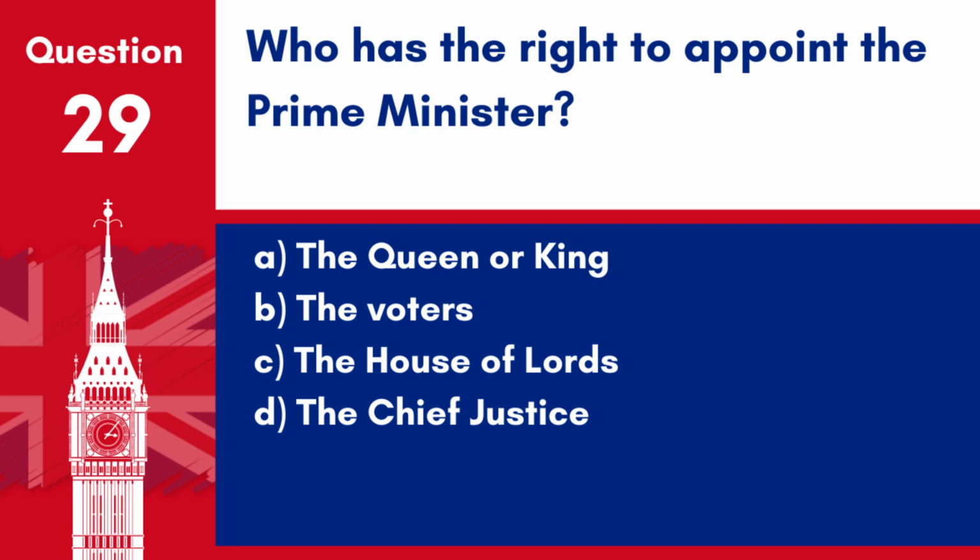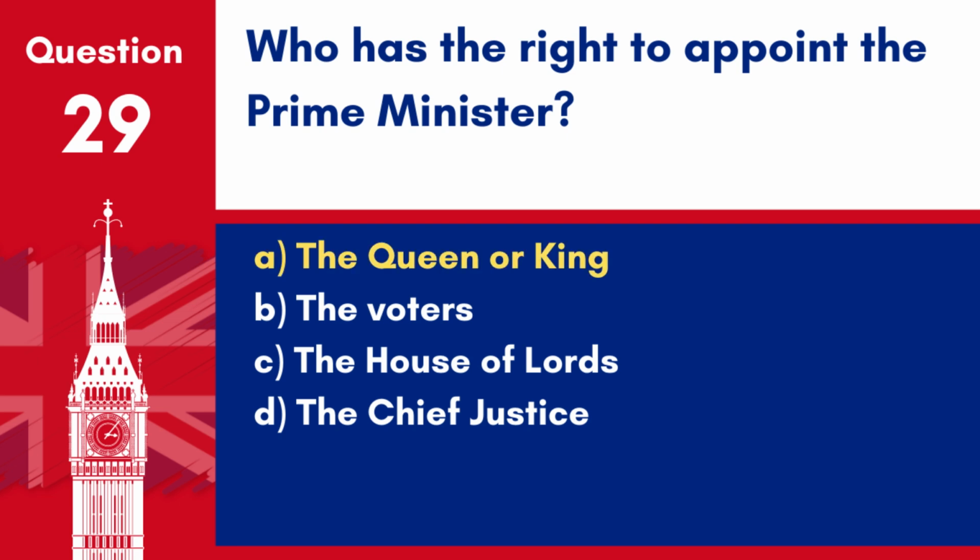Question 29. Who has the right to appoint the Prime Minister? A. The Queen or King. B. The voters. C. The House of Lords. D. The Chief Justice.